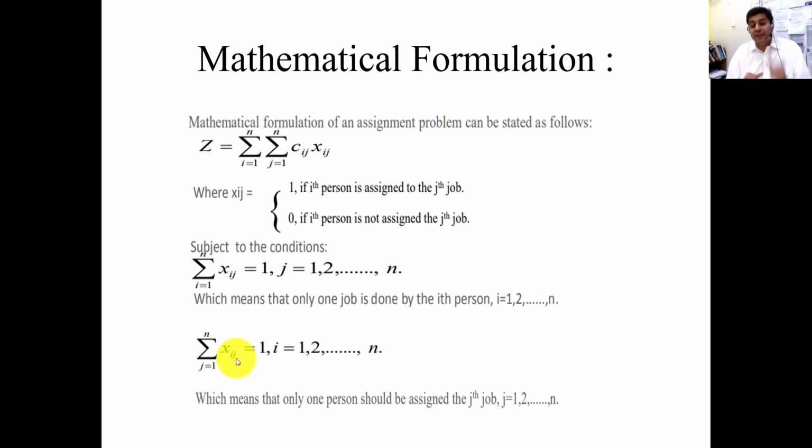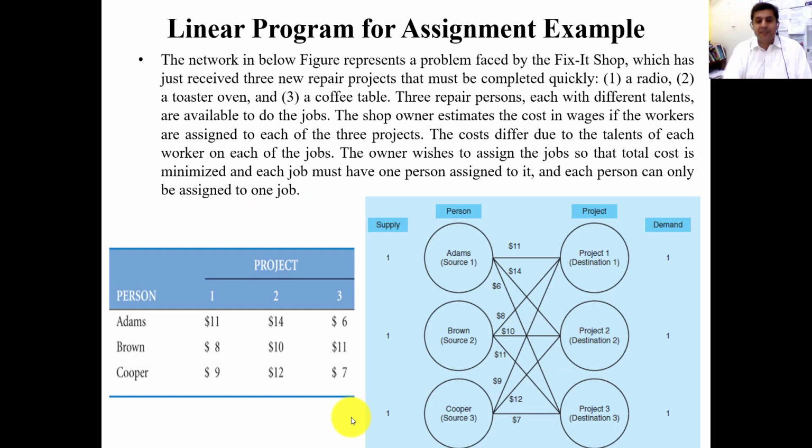So we also need to maintain this equilibrium position in this assignment model. For example, in order to complete a specific task, we need to assign a specific person. So when you assign a specific person to their job, at the end, this job will be complete. That is why we write it equal to 1, which means that only one person should be assigned to the job J in order to complete that task.